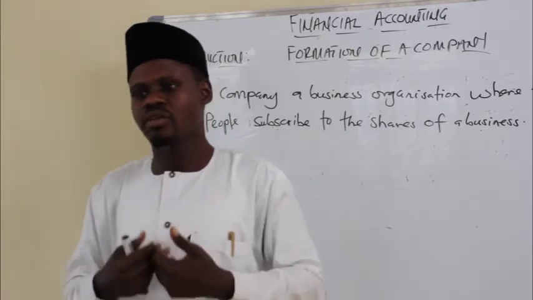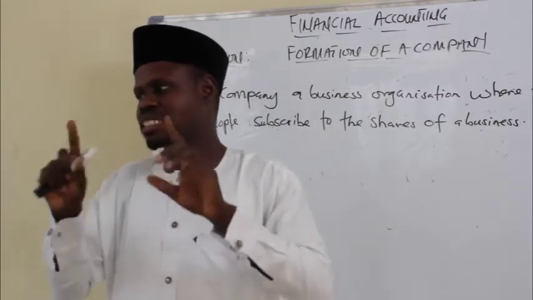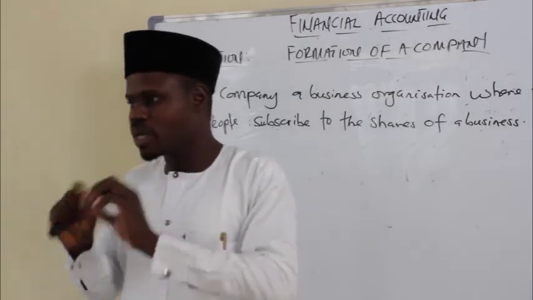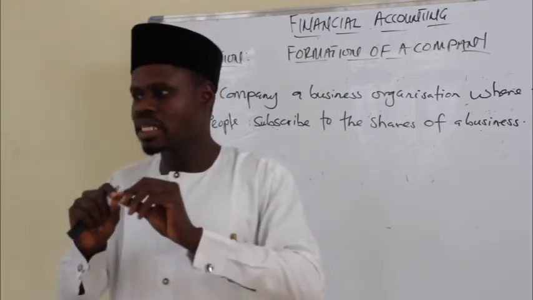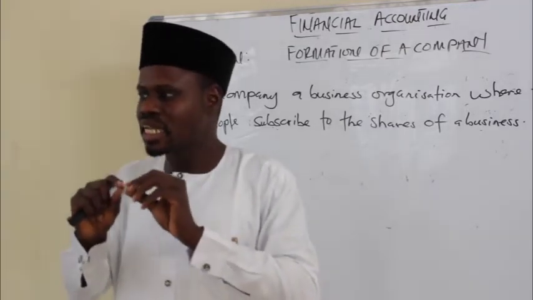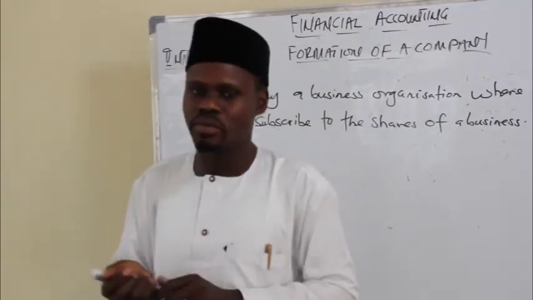Or another definition of a company: what makes a company more distinct from a sole proprietorship or a partnership business is that a company is a legal personality. It has a distinct legal personality different from its owners.